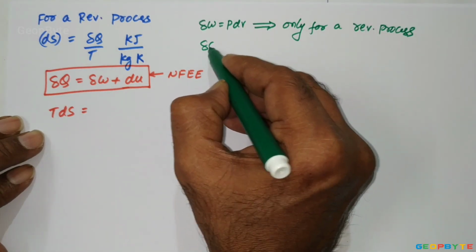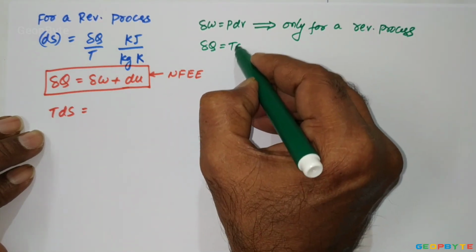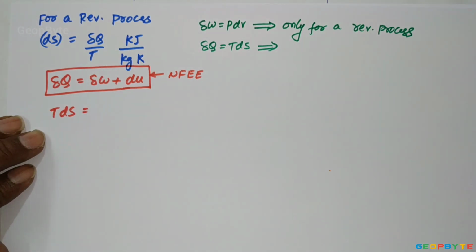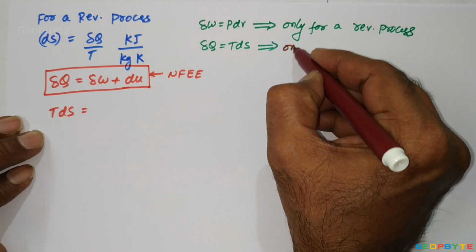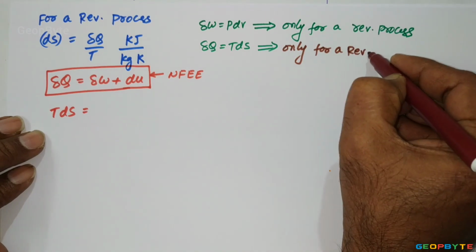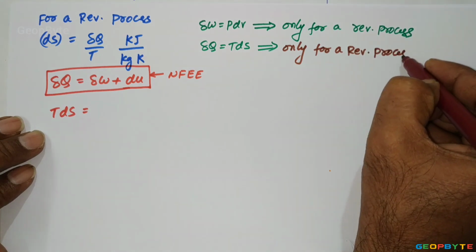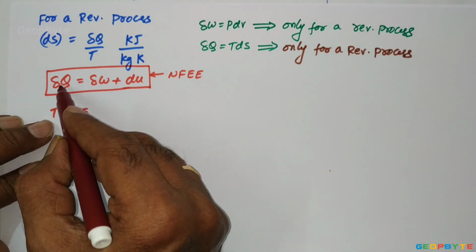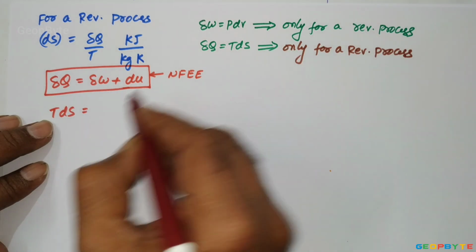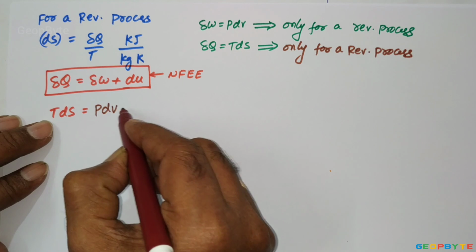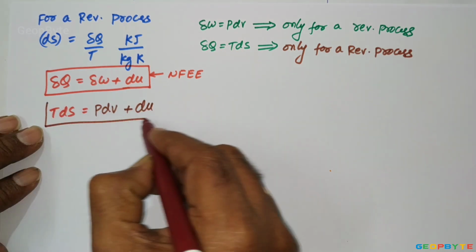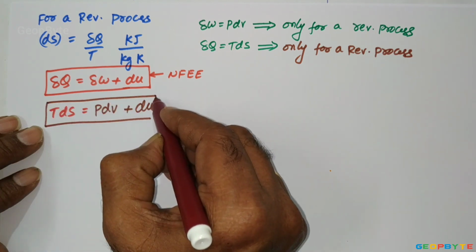Similarly, δQ equals TdS only for a reversible process. In the place of δQ, I write TdS equals PdV plus dU, the change in internal energy.